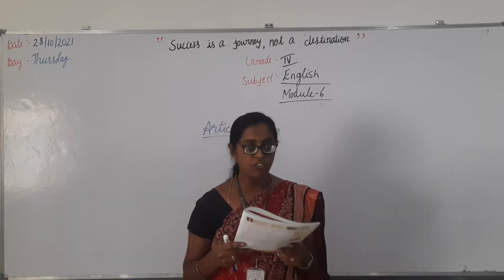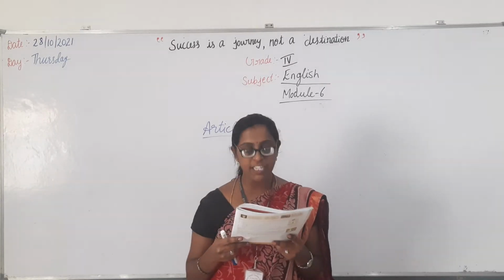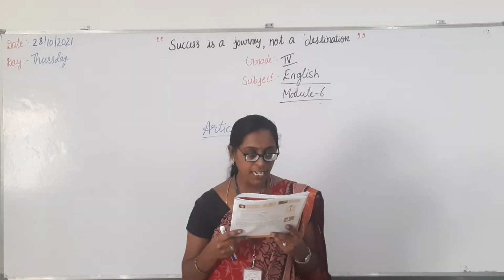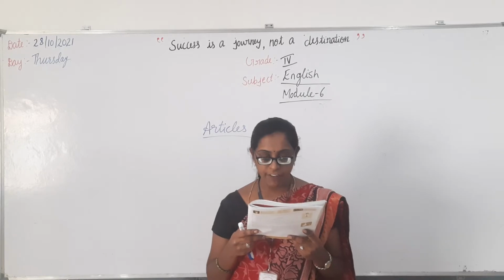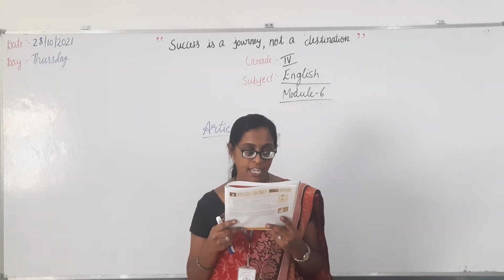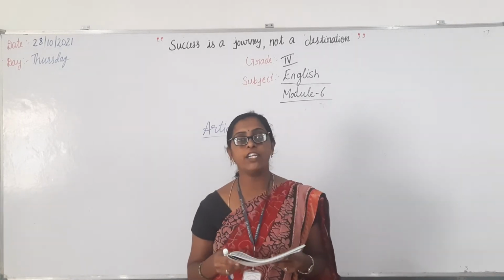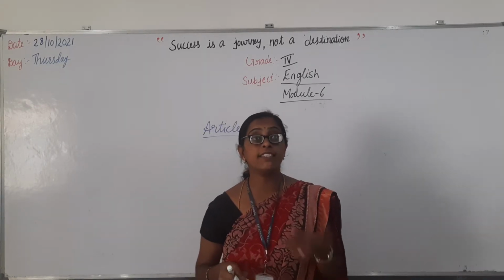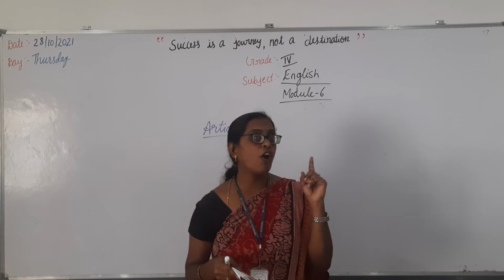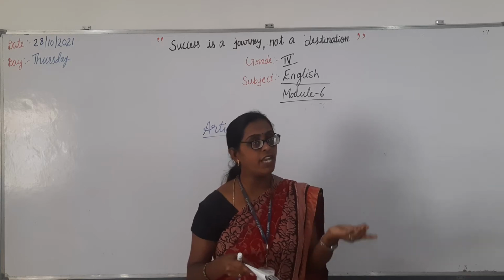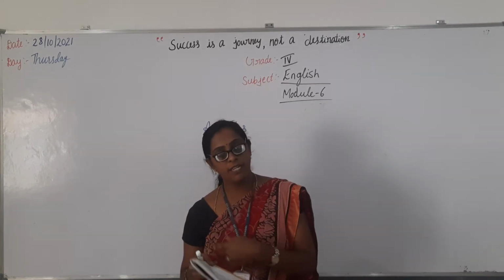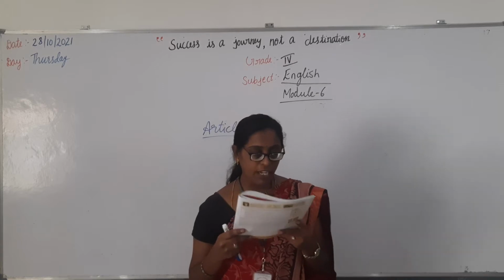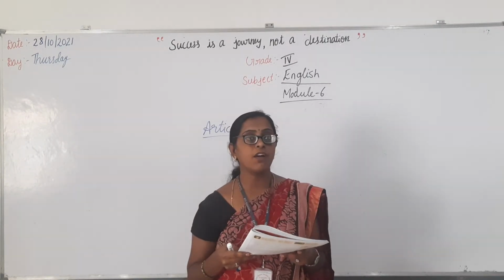Remember, you should remember these points, children. I will read out, listen. Remember that the first sound, and not the first letter, should be considered. Example: it is an honor to meet you. You should see only the sound, not whether the letter is a vowel or a consonant. You can use an because the O sound, a vowel sound, is coming.